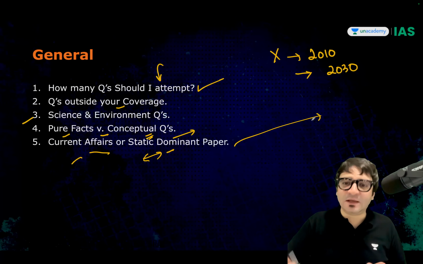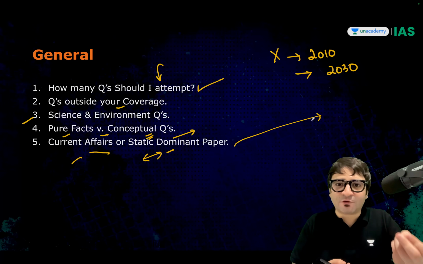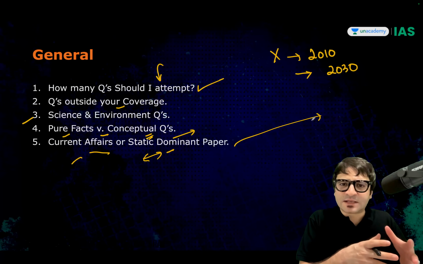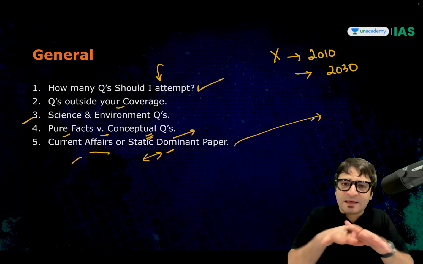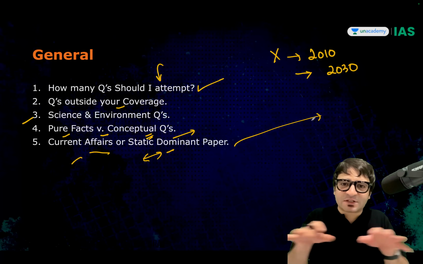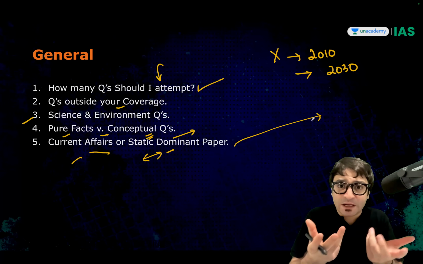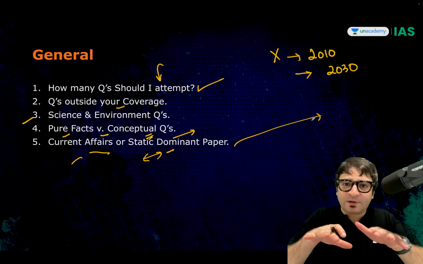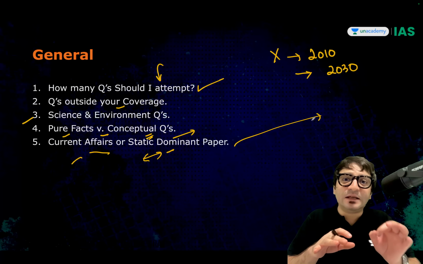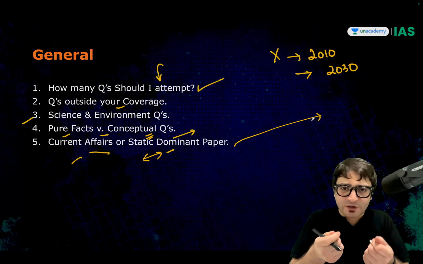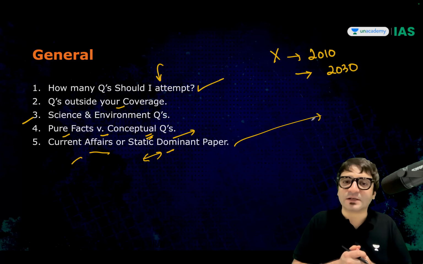This is where the veterans have an advantage. Veterans who have been preparing for 2, 3, 4, 5 years have already covered the static portion. They may lag in current affairs here and there because current affairs is a leveler. Everybody starts at the same stage when it comes to current affairs, because current affairs for the last 1 to 1.5 years would normally be asked in the examination. So if it is current affairs dominated, it's slightly difficult. If it is static portion dominated, then it is slightly easier, if the standard of those questions is easier compared with last year's.